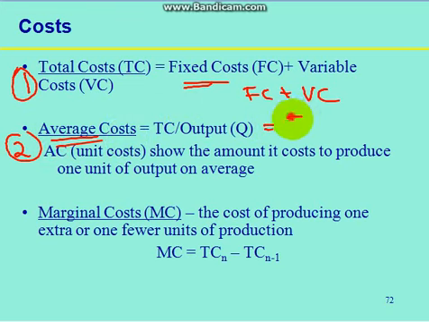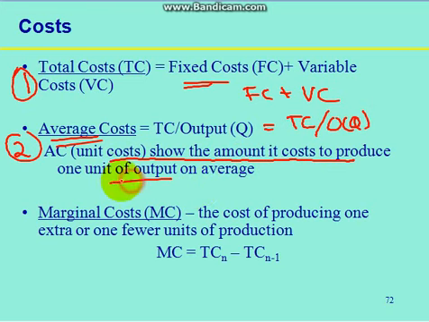Average cost is nothing but the total cost upon the output. Now the units show the amount of cost to produce 1 unit of output on average. That is the average cost, means for example how much 1 unit is required for production, the value is calculated by using average cost.